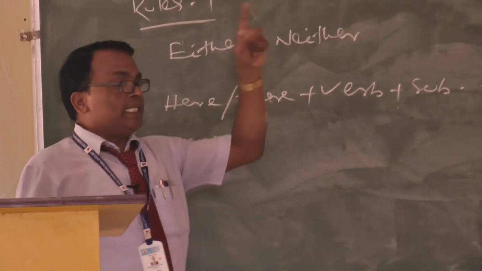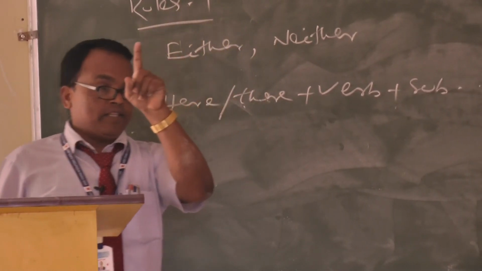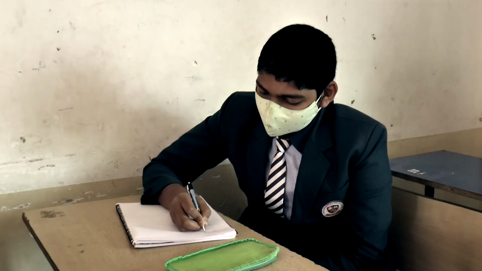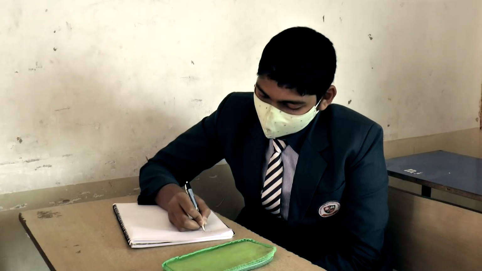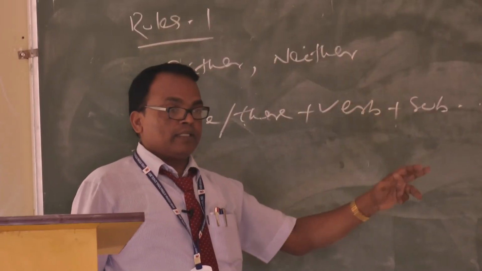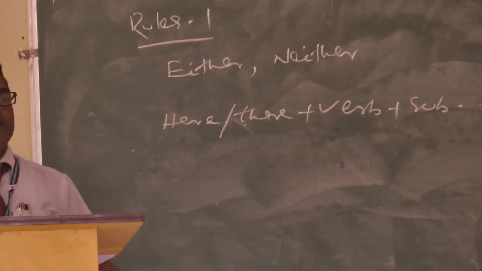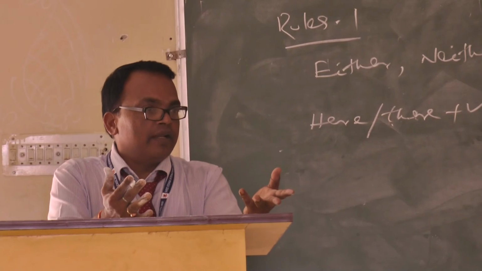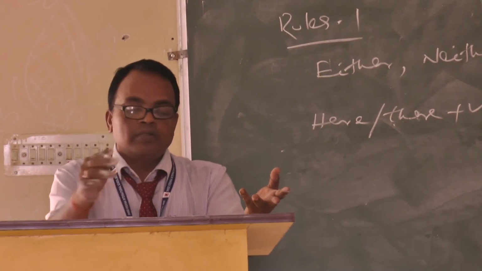There is a student. If student is one, verb will be singular. Student is plural, verb will be plural. Clear? Here is a pen. Here are more pens. Understood?